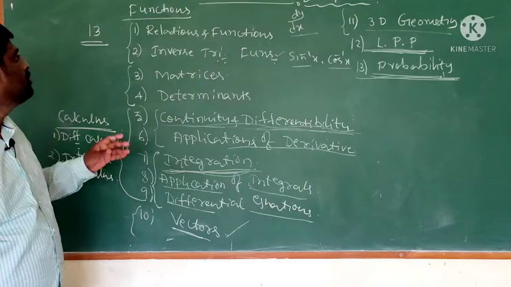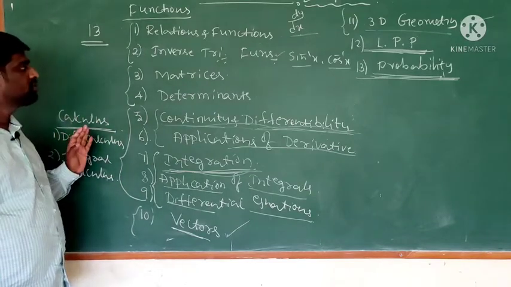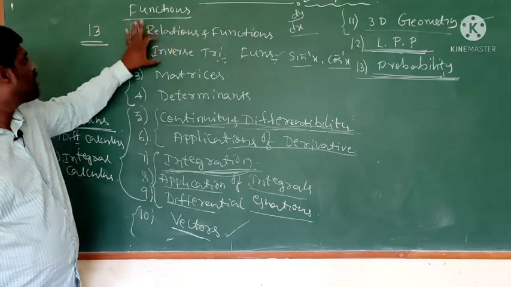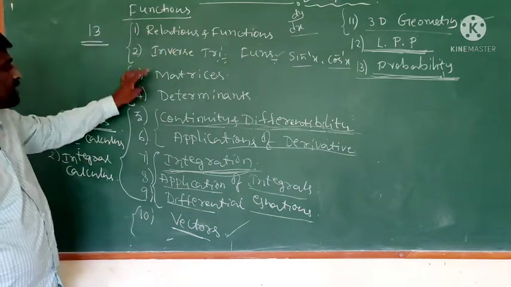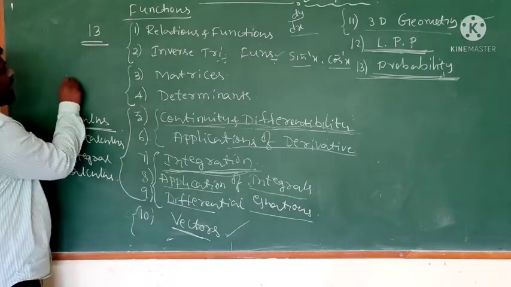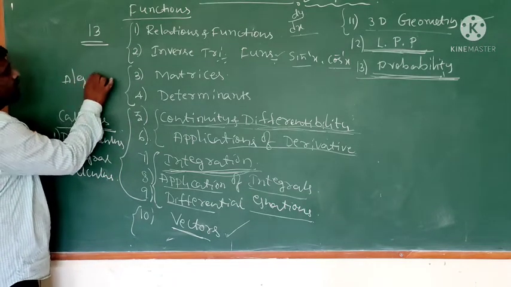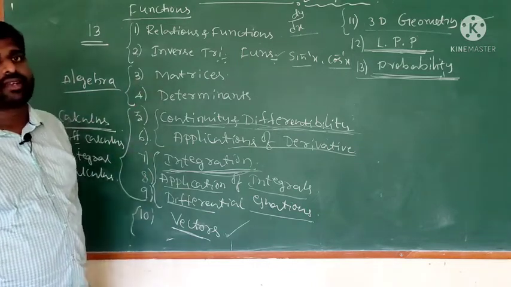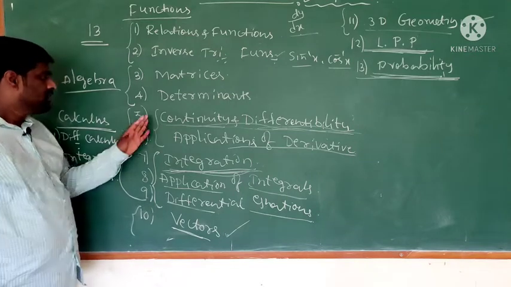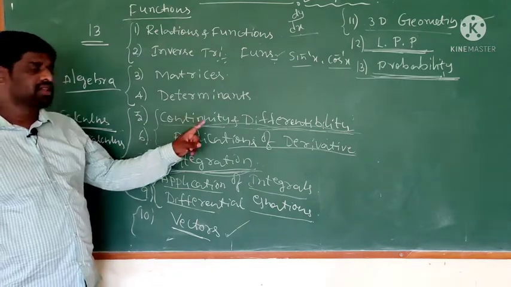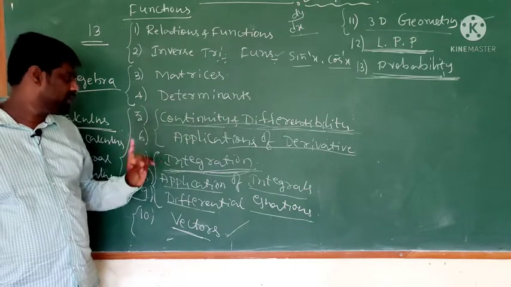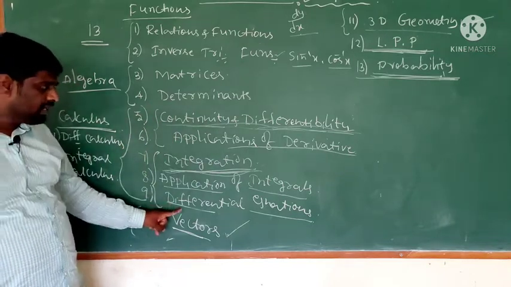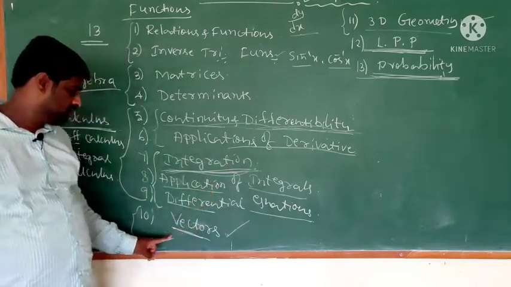Dear children, don't get confused: relations and functions, inverse trigonometric functions, matrices and determinants, we can call these algebra. Next, calculus: continuity and differentiability, applications of derivatives, integration, applications of integrals, and differential equations.